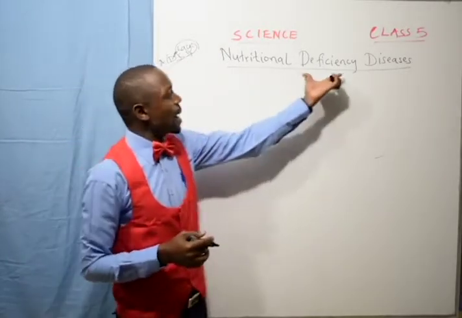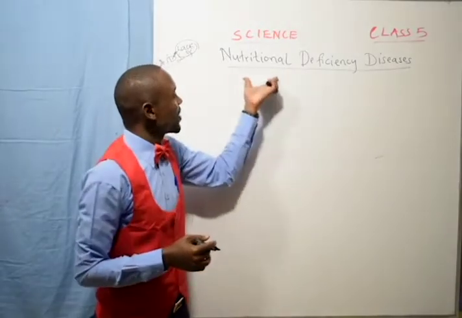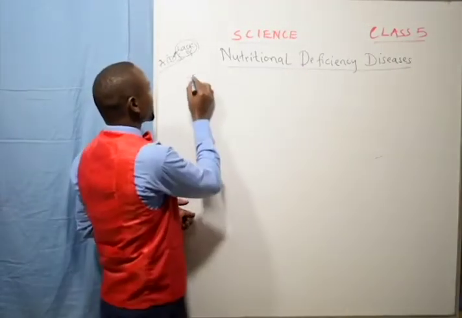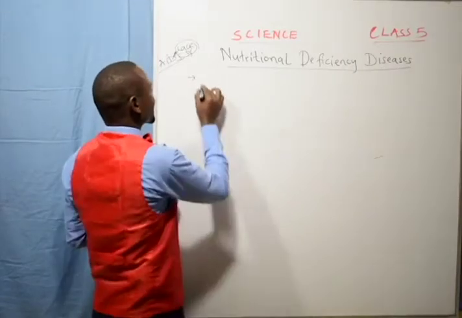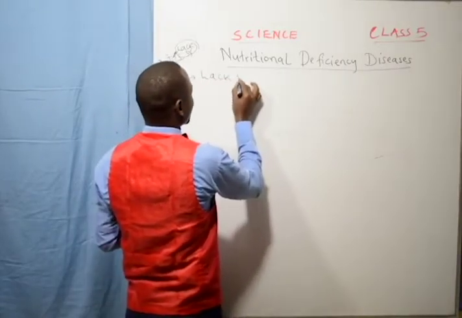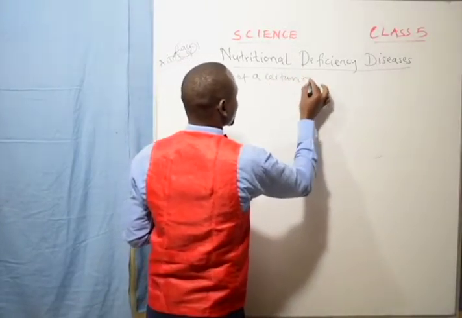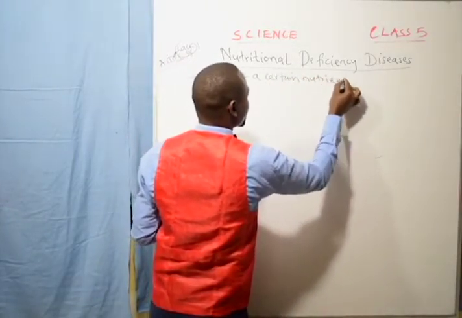The same will apply here. Nutritional deficiency diseases are diseases which are caused by lack of a certain nutrient in the diet.